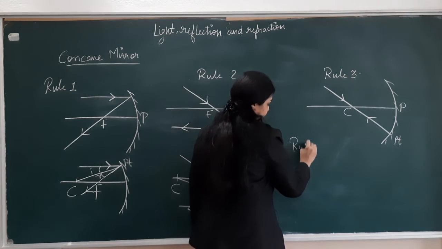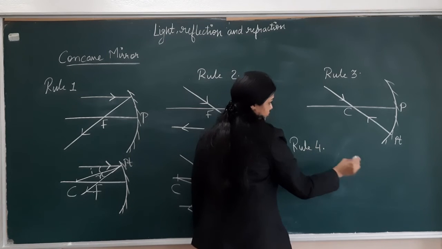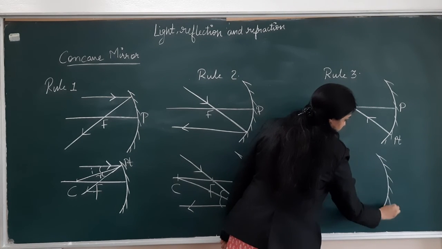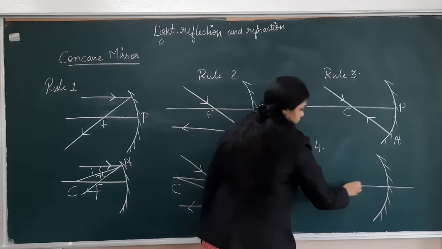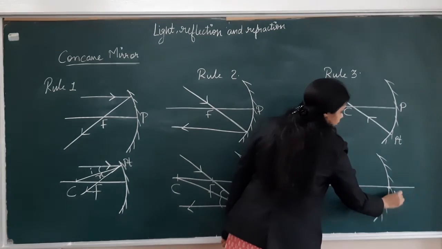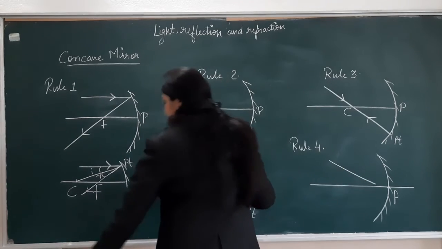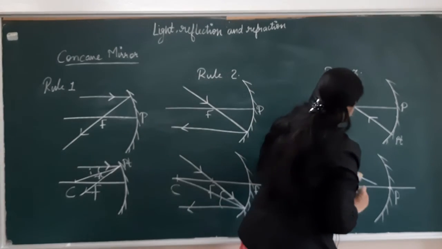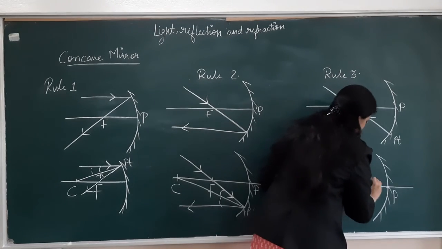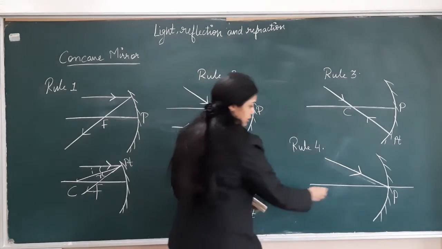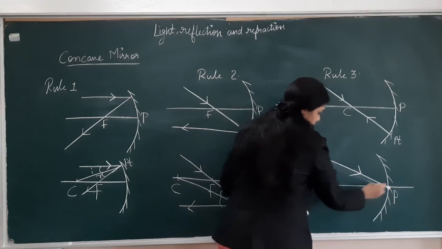Rule 4 is: if a light ray is directly incident on the pole, in that case the pole will act as the point of incidence.